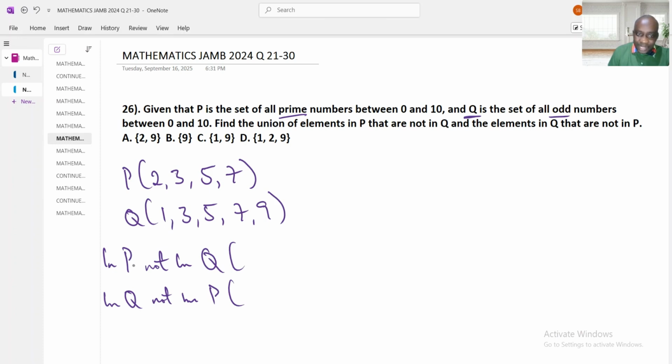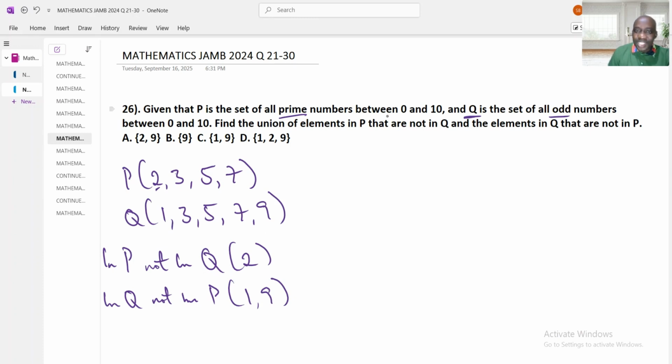What is in P, in P not in Q? What is here that is not here? We have 2 here that is not in Q. Only 2. And again in Q, not in P. What is in Q that's not in P? We have 1 and 9. These are the elements that are not in the other set.